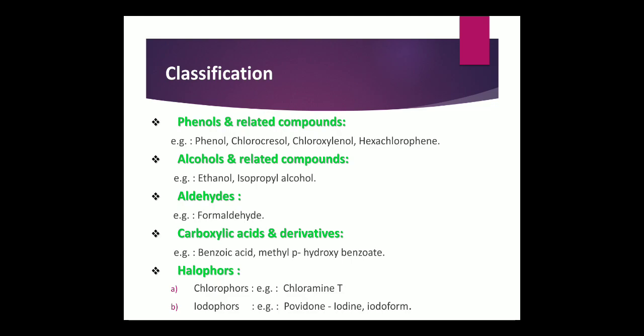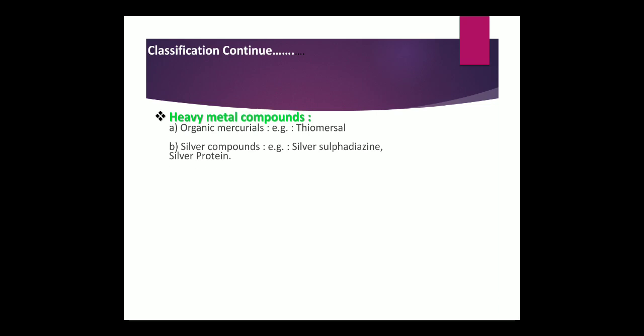Again, halophores, in which chlorine-containing are chlorophores and iodine-containing are iodophores. For chlorophore we have the example chloramine T. For iodophore we have povidone iodine, iodoform. Next, heavy metal containing, in which mercury-containing organic mercurial, thiomersal, is an example. Silver containing, silver again a heavy metal, so silver-containing antiseptics and disinfectants, example silver sulfadiazine, silver protein.